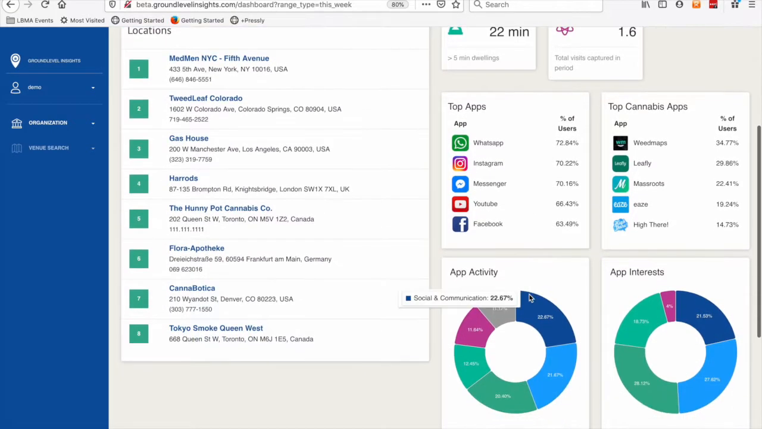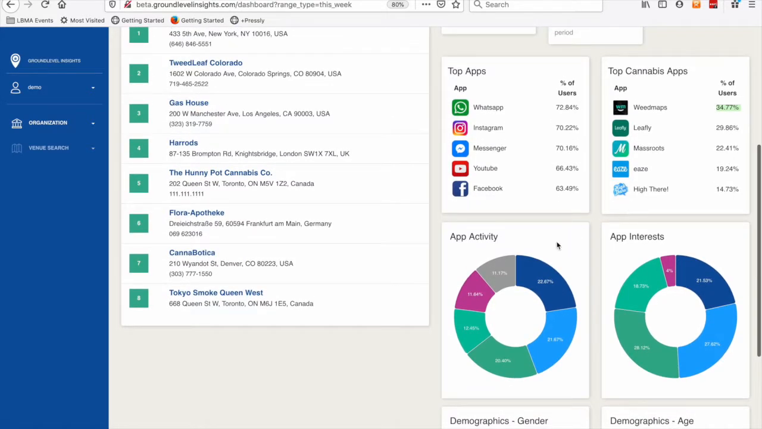We break those down into what we call top apps, which are generally social media apps, in this case, WhatsApp, Instagram, and so on, as well as industry-specific cannabis apps. And so the idea here is that you're able to look at this data and infer marketing ad spend decisions. So in other words, it appears by looking at this that my visitors across my 8 stores are using more Weedmaps than Leafly. Perhaps I should spend more ad dollars on one than I do the other, by looking at the makeup of the people that are actually coming into my stores.